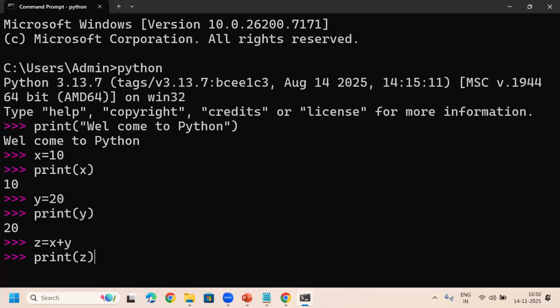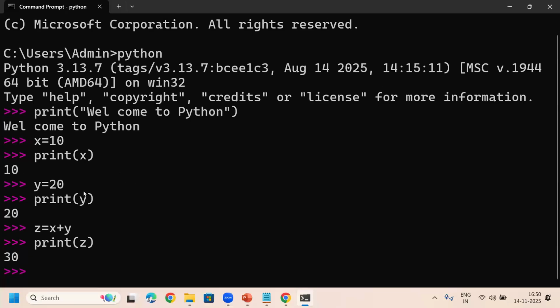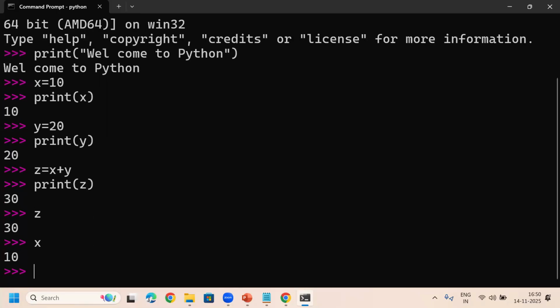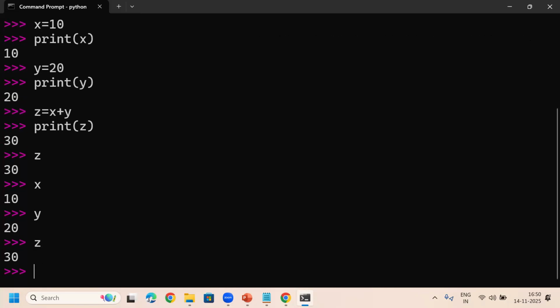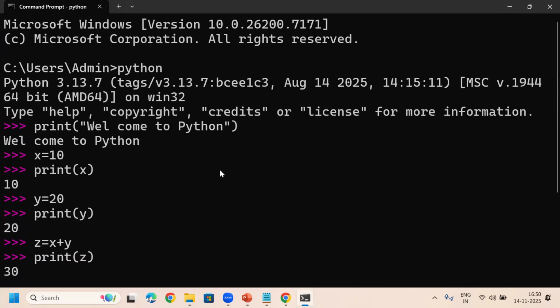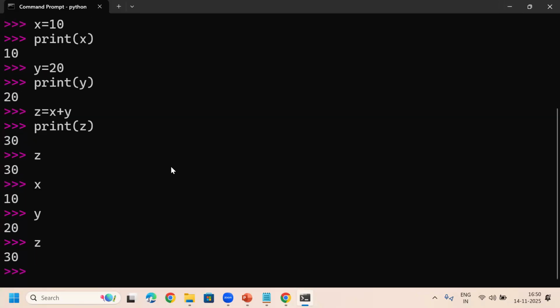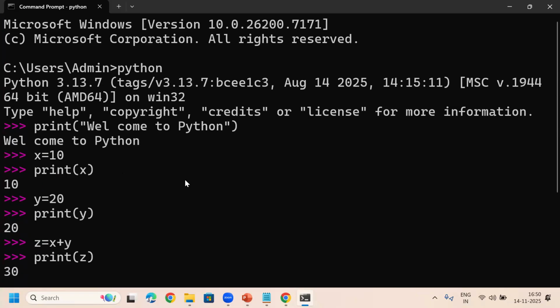What is this called here? Python shell. See, the z value 30 is printed. Or even without print, we can directly print here: the x value can be printed, the y value can be printed, the z value can also be printed here. Understood?